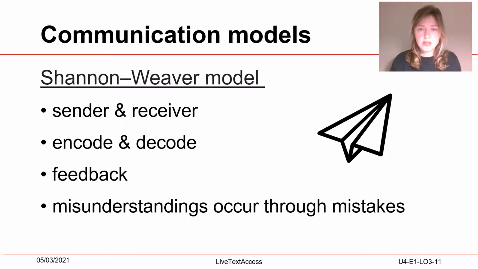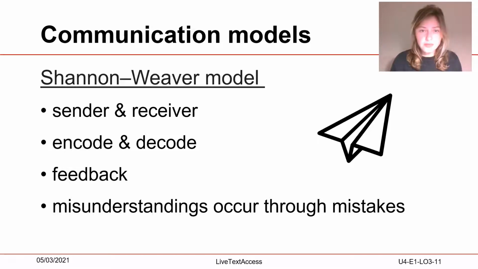A sender who wants to pass on a message or information, and a receiver who receives it. In order to transmit the message, the sender encodes it, which sounds complicated, but actually just means that it's expressed in speech or body language.